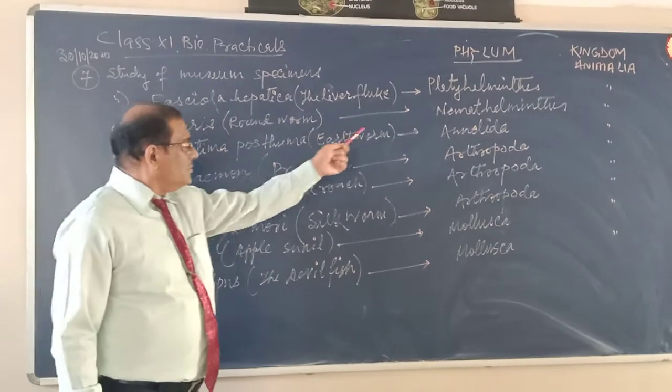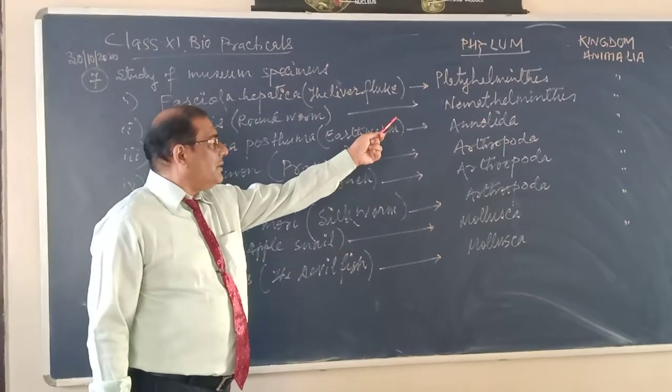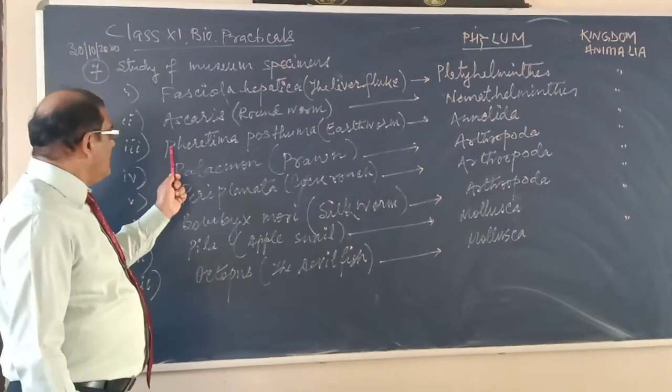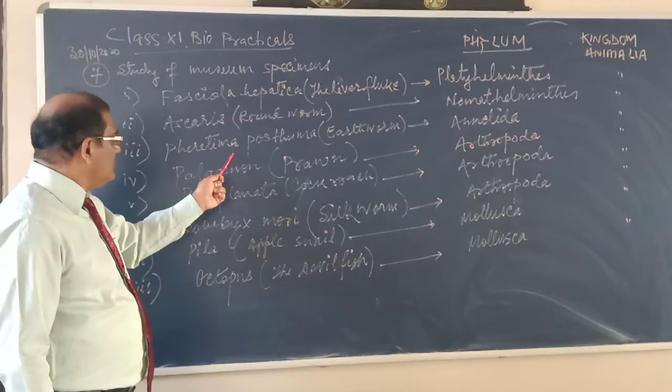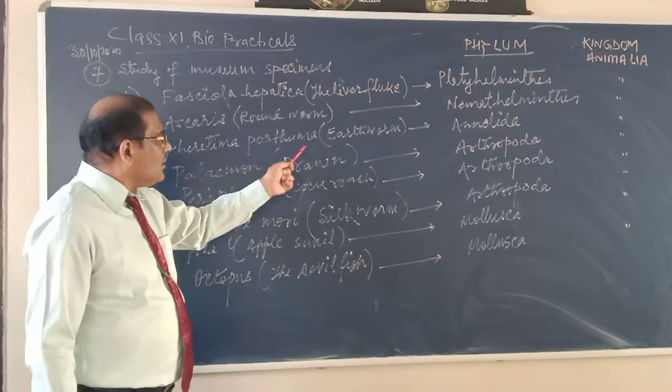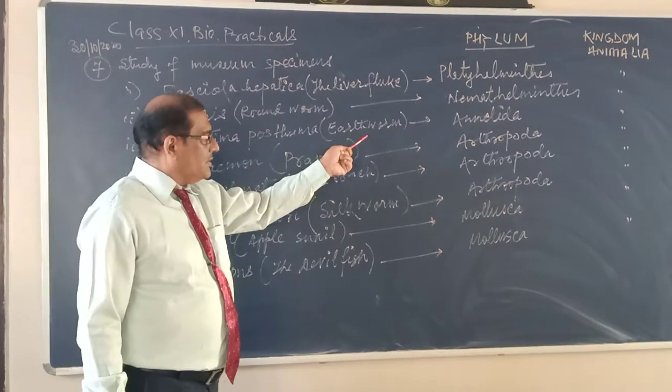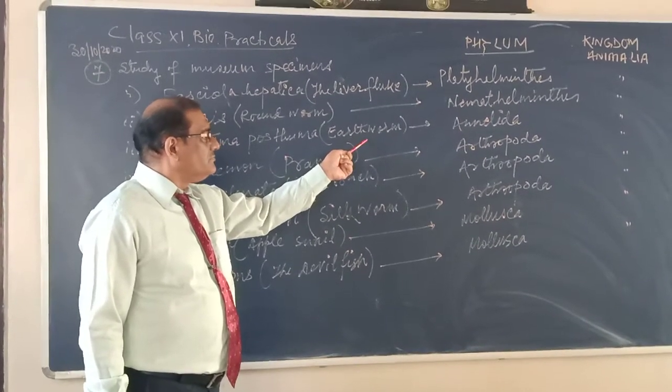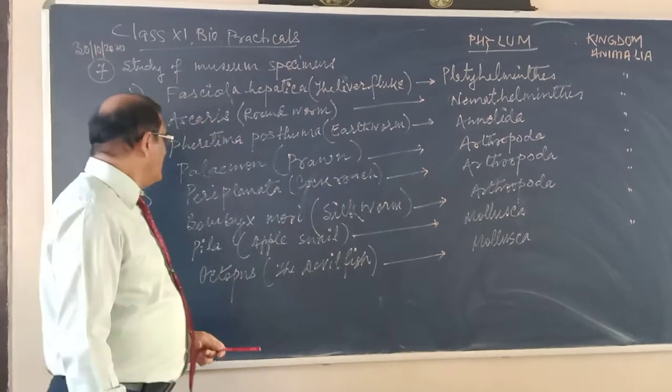It belongs to phylum Nemathelminths. Then Pheretima posthuma, commonly called the earthworm. This belongs to phylum Annelida.